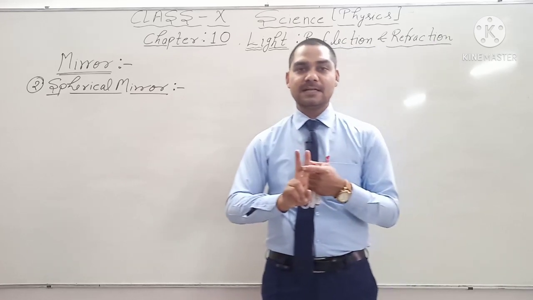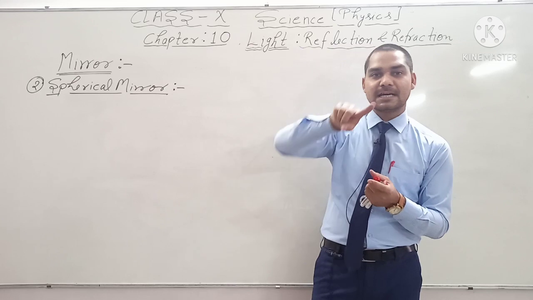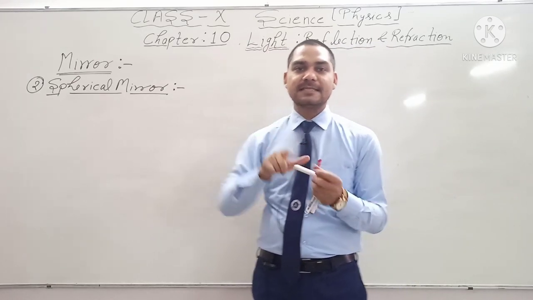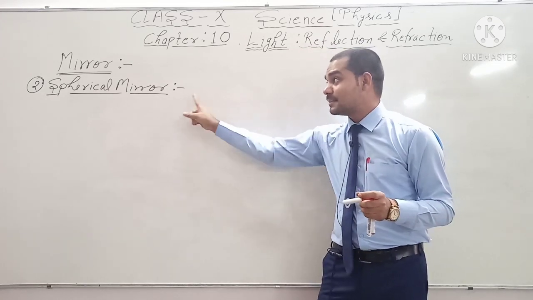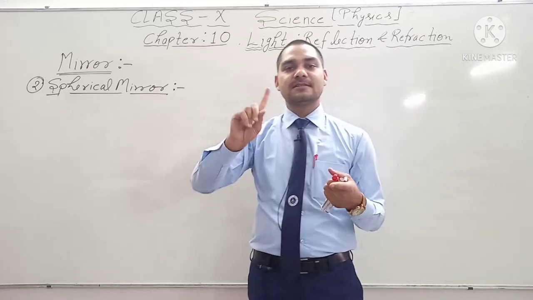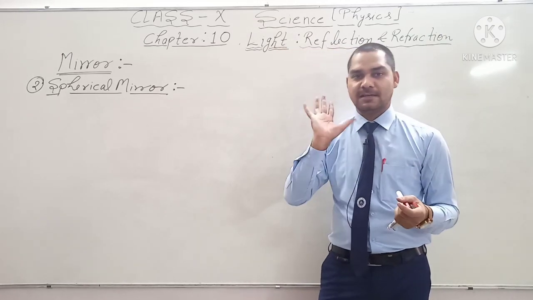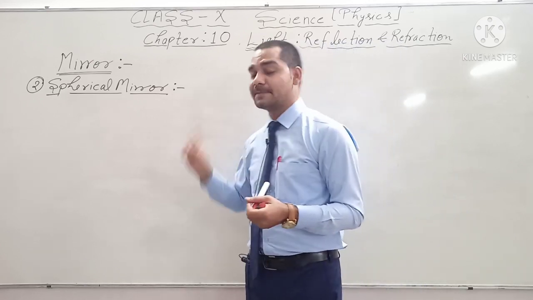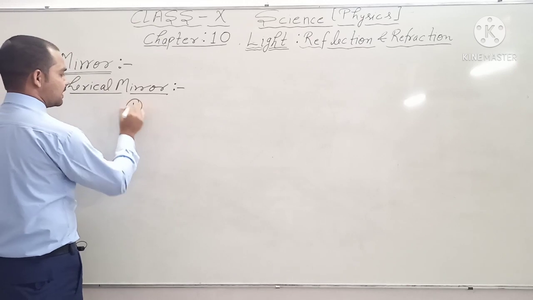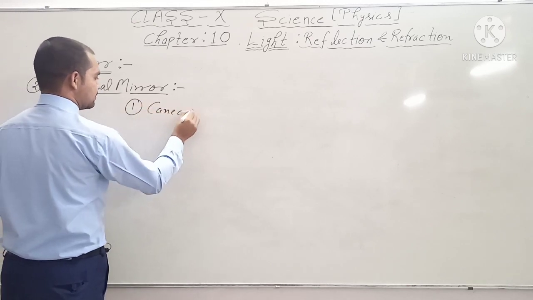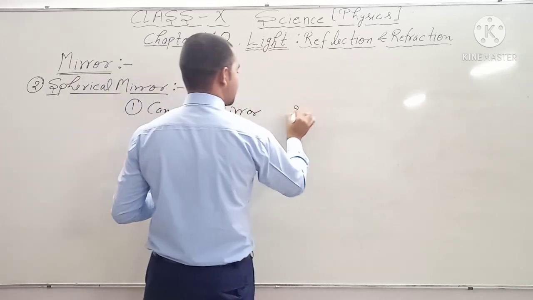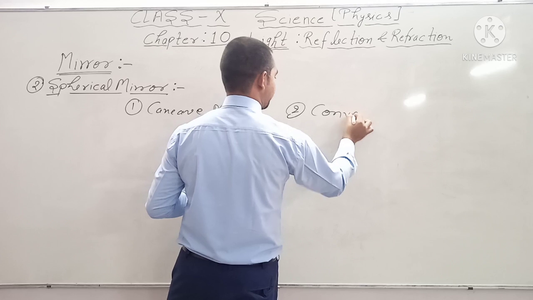Guys, there are two possibilities: either reflecting surface is curved in inward direction or it is curved in outward direction. On the basis of this, we have classified the spherical mirror in two types. The first one is concave mirror and second one is the convex mirror. That means there are two types of spherical mirror: first is concave mirror and second is convex mirror.